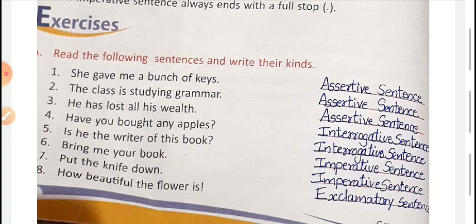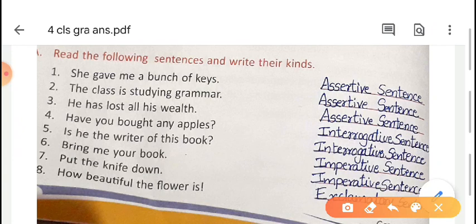Okay, in your copy you can write with a pen, and in your book please write with pencil. Okay, let us start. Second question is, the class is studying grammar. The class is studying grammar. So this sentence is also a simple statement. That's why we have written assertive sentence here.